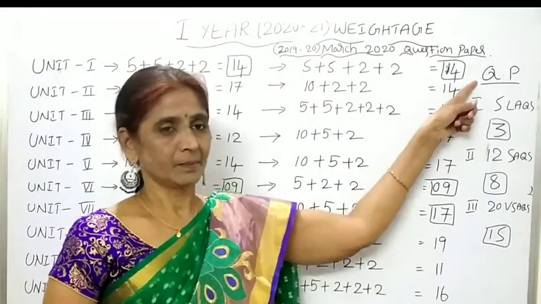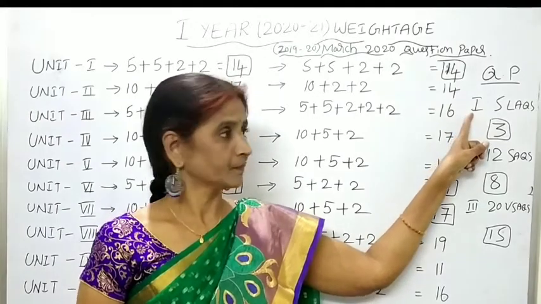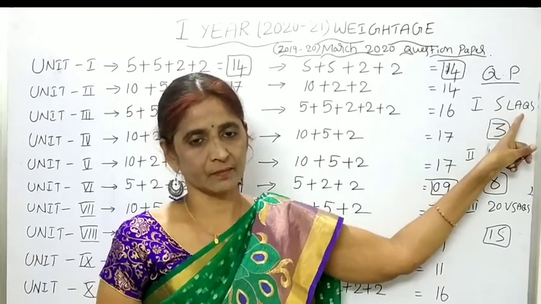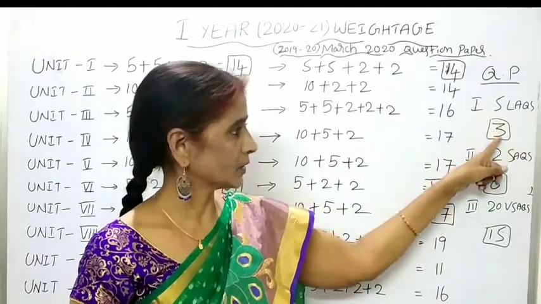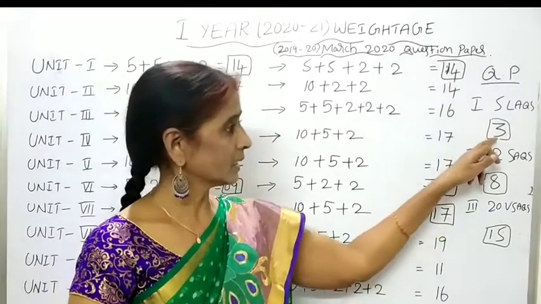In the question paper, in section 1, 5 LAQs will be asked. LAQs means 10 marks questions. Out of 5, you should answer 3 questions. That is 3 into 10, 30 marks.